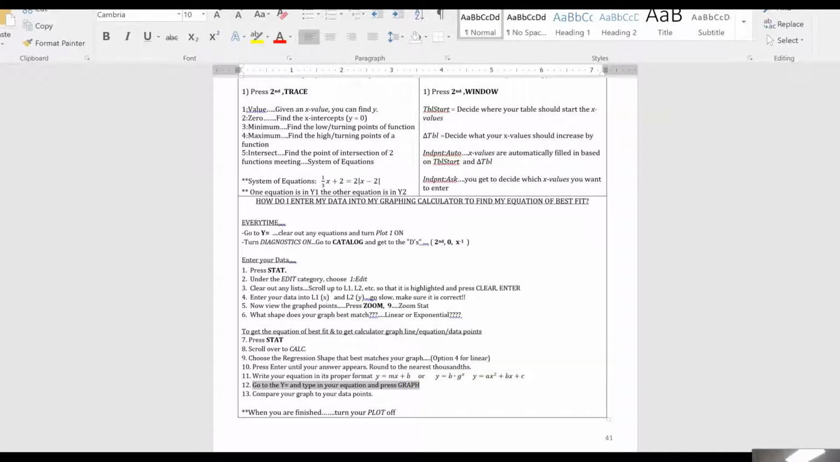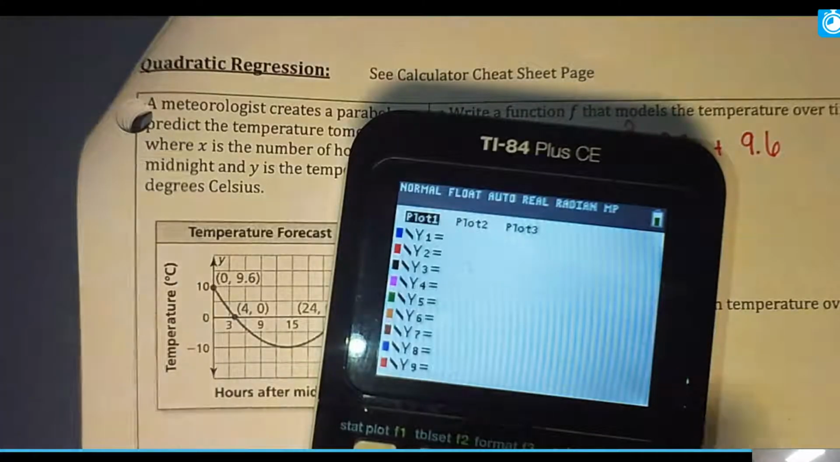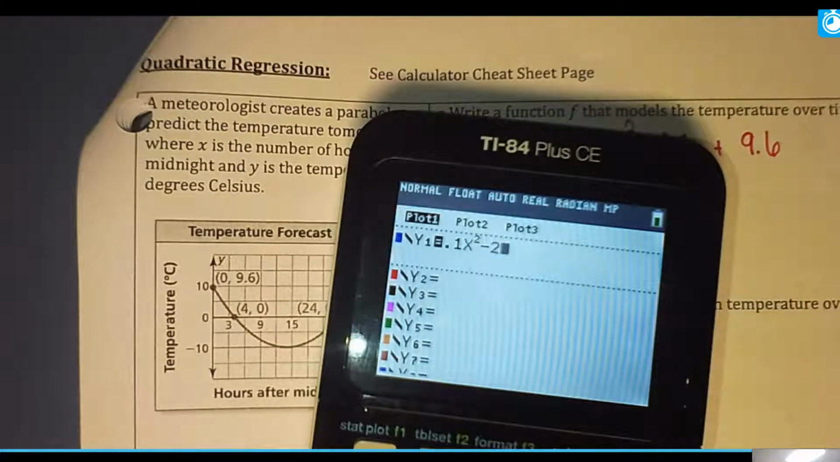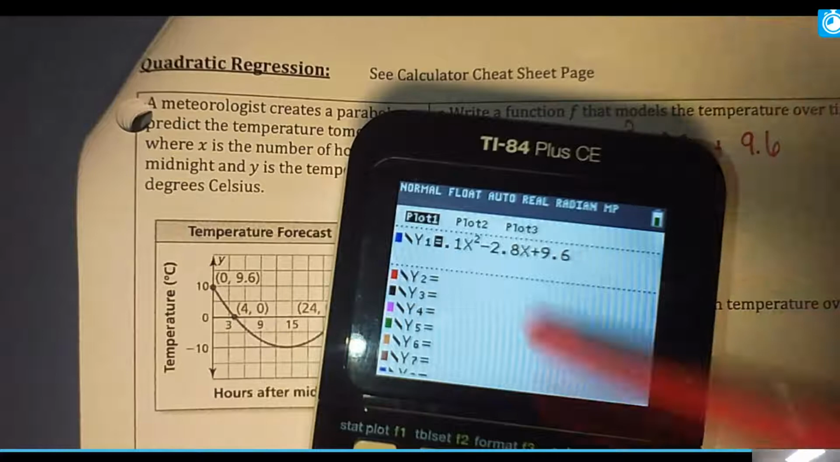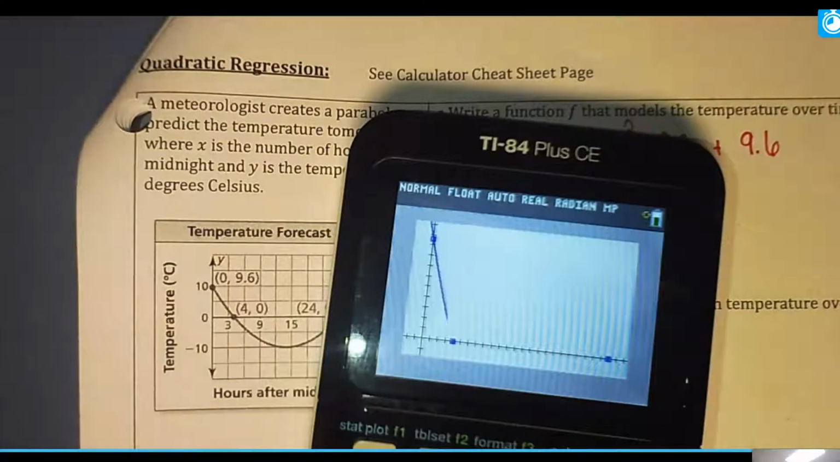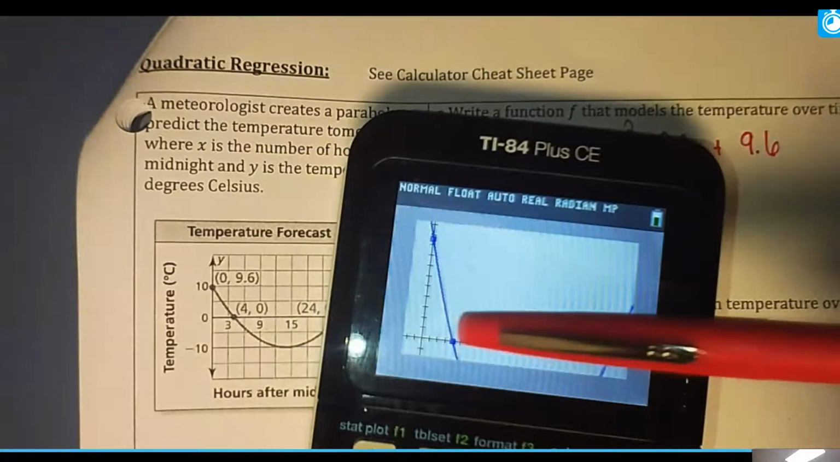So I'm going to go to the y equals button and I'm going to type this equation in now. So it goes 0.1 x squared minus 2.8x plus 9.6. Remember, subtraction versus negative. And now I'm just going to hit graph, and you're going to see those points be forced to hit, or the graph to hit those points. So now I want to be able to answer, what is my lowest temperature? Well, the lowest temperature is somewhere down here.